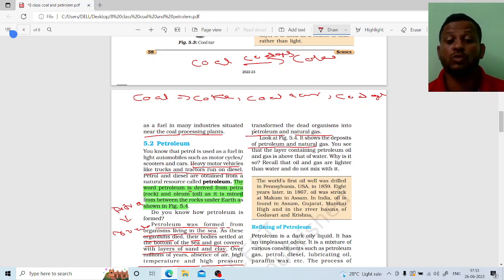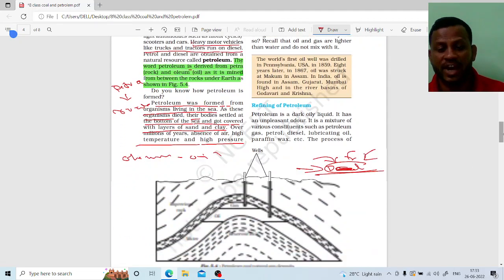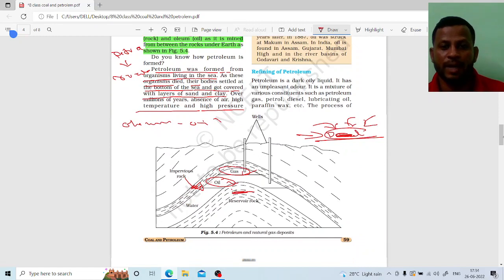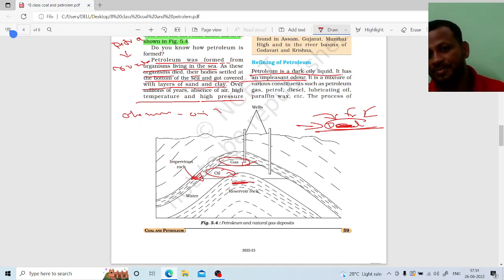How are we going to take out the petroleum from the sea? How are we going to remove the petrol from the earth crust? Let us see. That is known as the refining of petroleum or the extraction of petroleum. Look here, what is petroleum first? Petroleum is a dark oily liquid. It has an unpleasant odor. Odor means smell. Remember that.